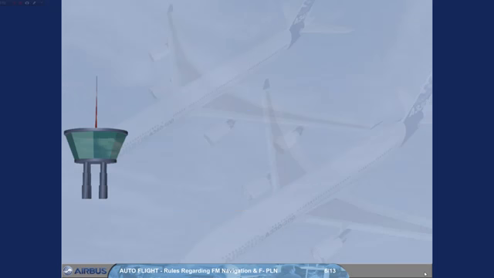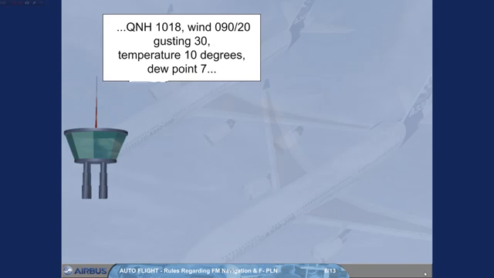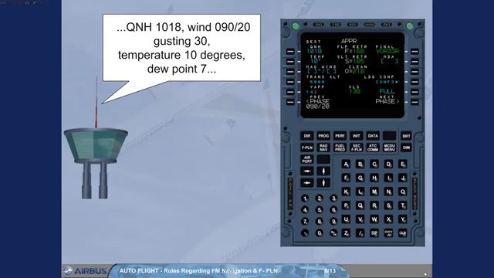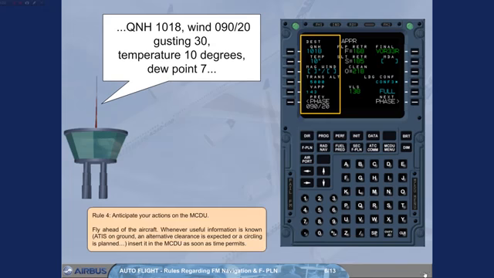Rule 4. Anticipate your actions on the MCDU. Fly ahead of the aircraft. Whenever useful information is known, ATIS on ground, an alternative clearance is expected, or a circling is planned, insert it in the MCDU as soon as time permits.